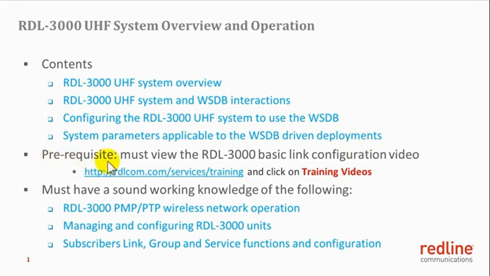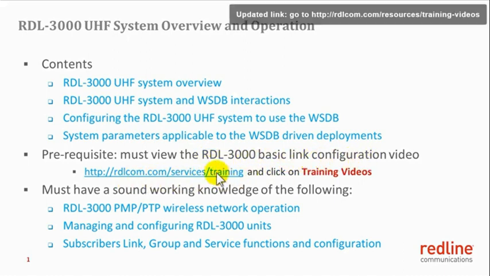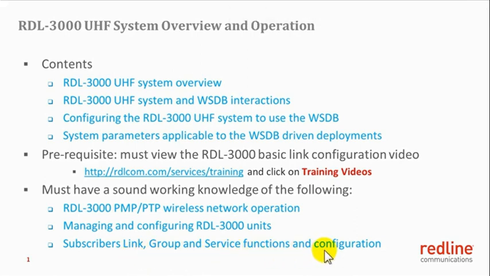The prerequisite for this video is the RDL 3000 basic link configuration video, which is available at this link. You must view this video and understand the following concepts very clearly: RDL 3000 point-to-multipoint and point-to-point wireless network operation, managing and configuring the RDL 3000 units, and subscriber link, group, and service functions in configuration.